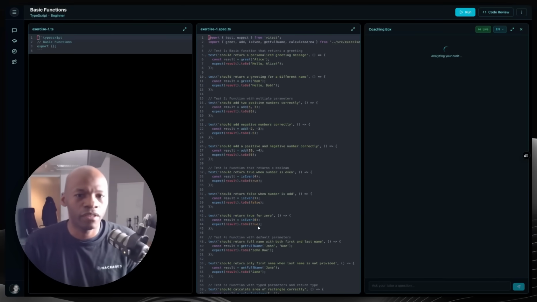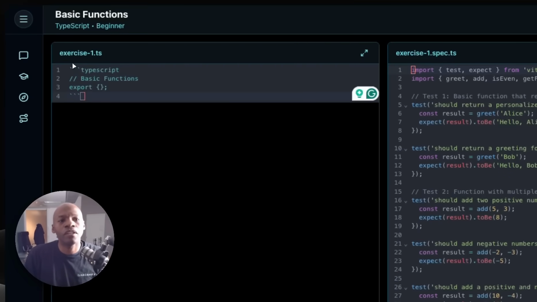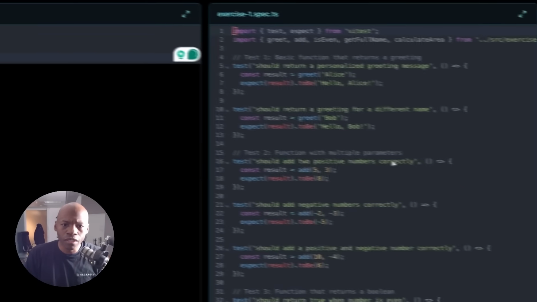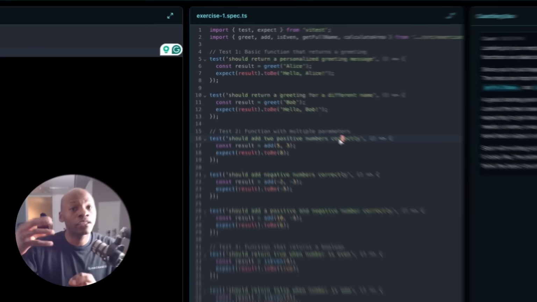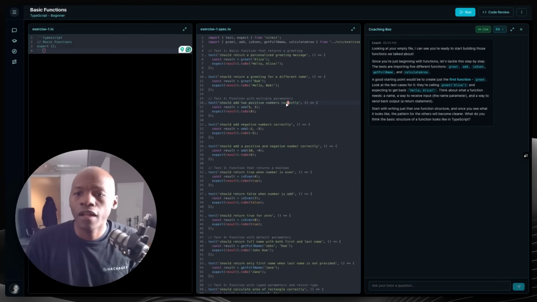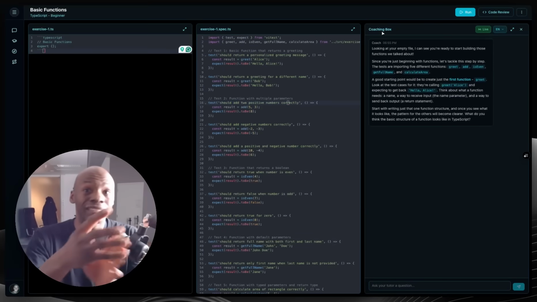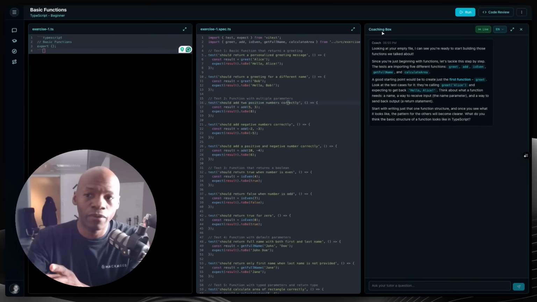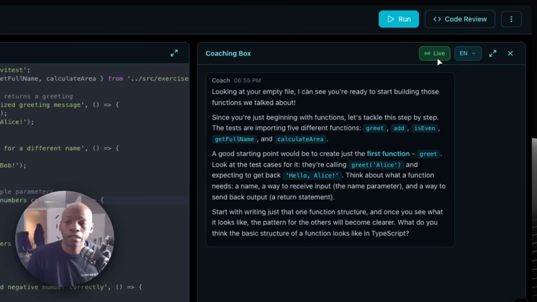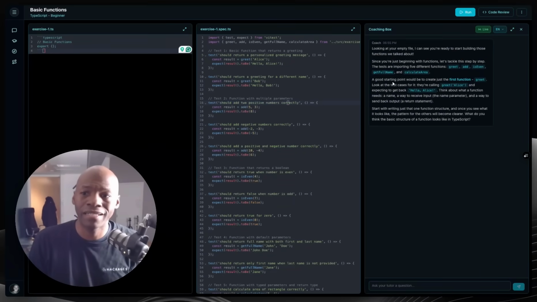Now we go here. What we have is a three-part layout. On the left, a place where you're going to write the code. In the middle, a set of tests that covers the concept that we want to learn. And on the right side, we have the coach. That's basically the same coach that you were talking with there, now available here. All the way at the top, you have a live button that allows you to get feedback live as you're doing the exercise.